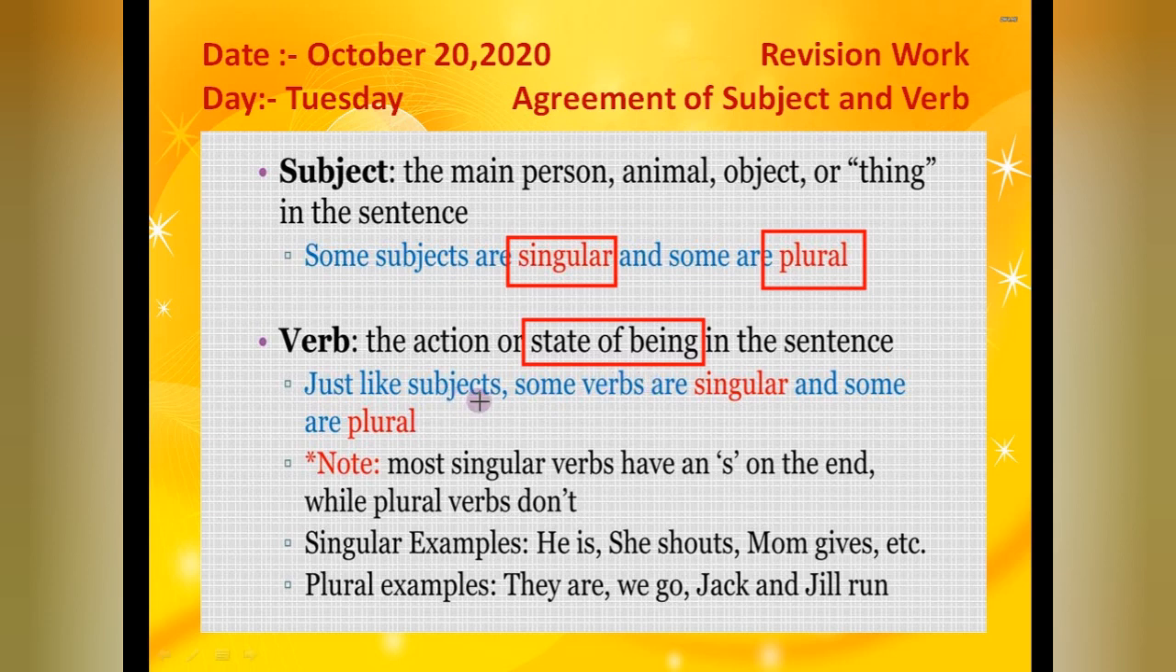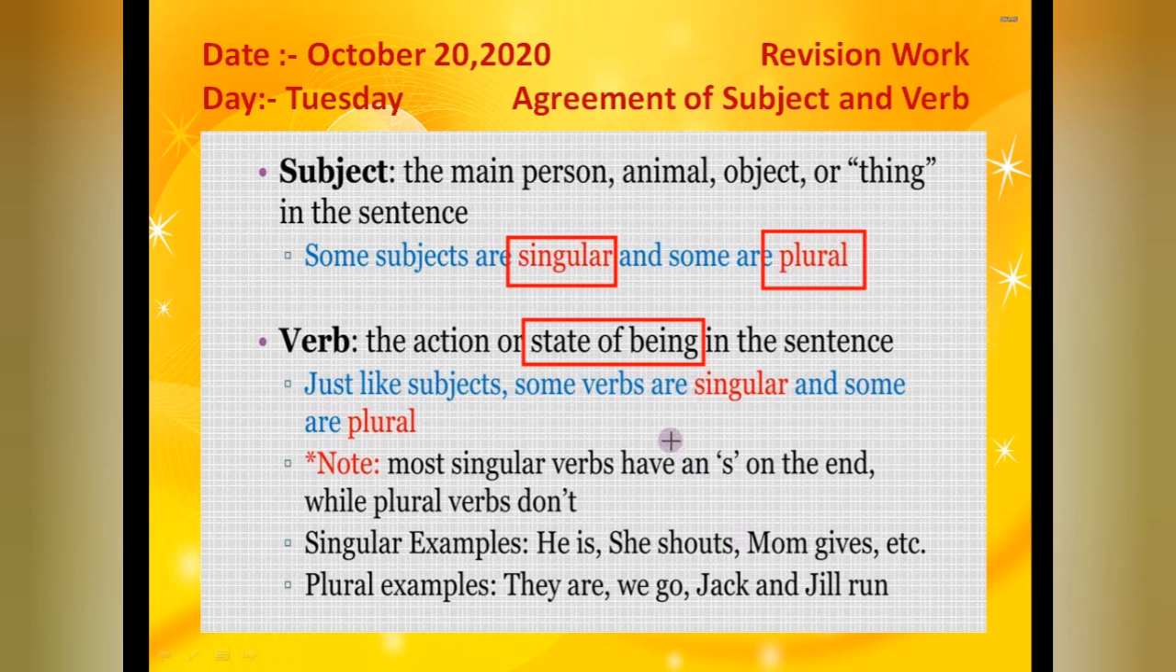Just like subjects, some verbs are singular and some are plural. Means when the subject is singular, then our verb will be singular. When the subject is plural, then our verb will be plural. Most singular verbs have an s on the end, while plural verbs don't. Like in most of the singular ones, when we have to write she plays, okay, so with singular we have used s.